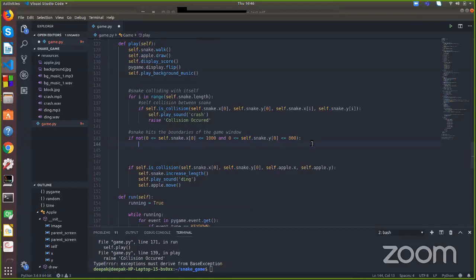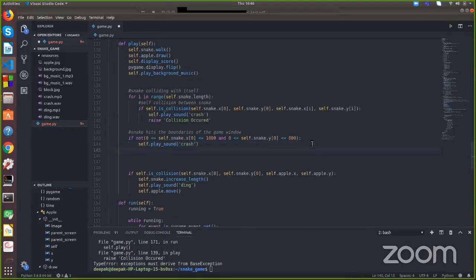If the snake hits the boundaries, what will we do? Again we will play self.play_sound crash, and I will raise the message as "snake hits the boundary".